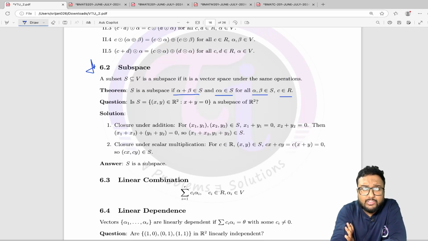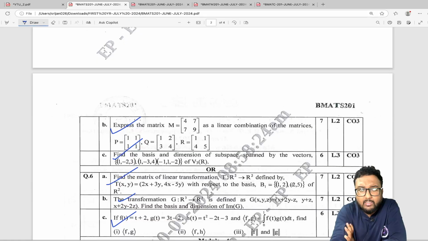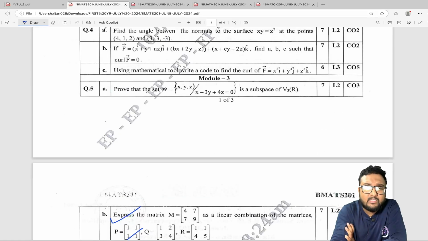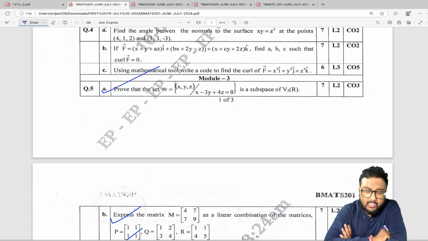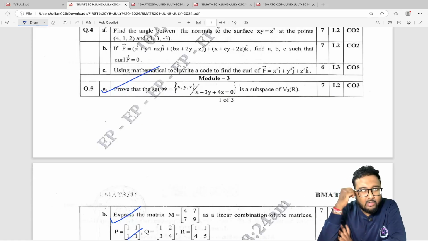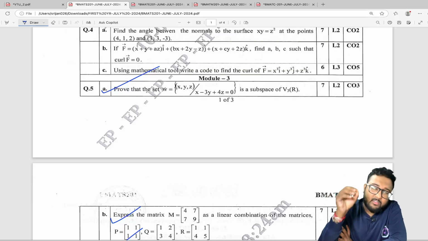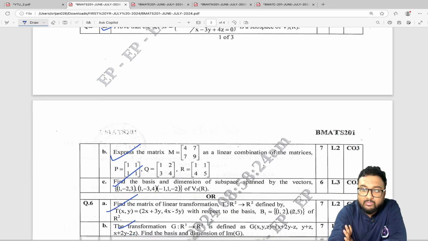Okay, so one or two questions I have kept here to check the subspace, and you can see in the question paper as well, subspace is always an important one. Here it is. Prove that the set is a subspace, and believe me or not, dedicated questions are there. And again, for vector space and linear transformation, you just have to go through 8 lectures. Hardly it will take 4 hours, max to max 4 hours to complete, in which you will find all the concepts and many important questions, including this one as well.